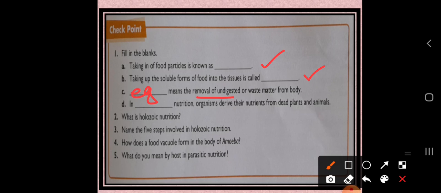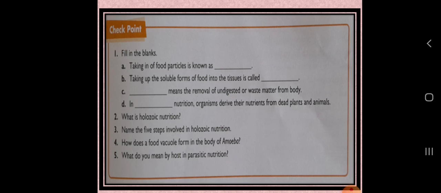The fourth one is dash nutrition, where organisms derive their nutrition from dead plants and animals. Which type of nutrition is it, where organisms derive their nutrition from dead matter? Recall, that is nothing but the saprophytic nutrition. So dear students, these are the fill in the blanks answers.